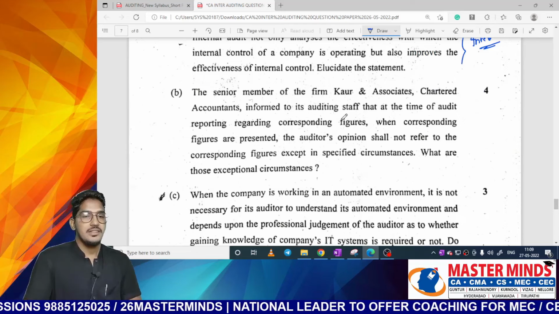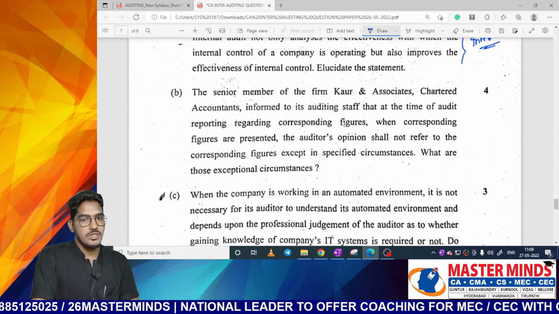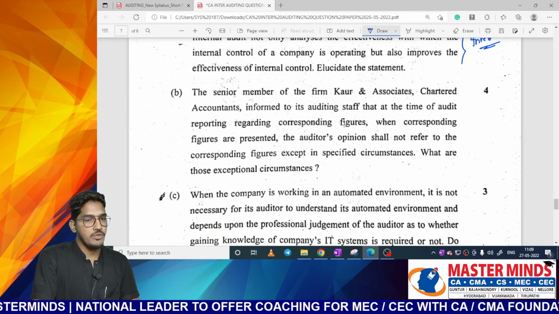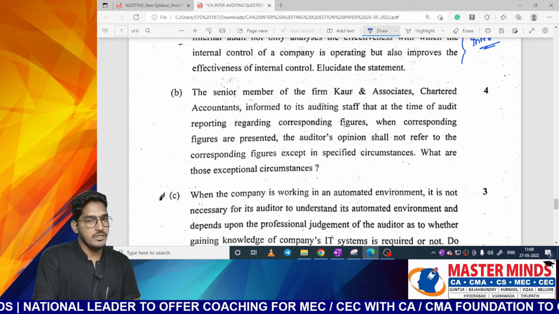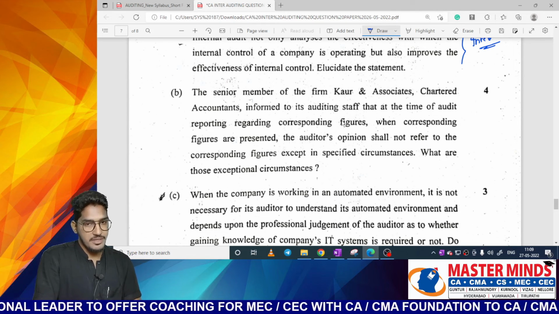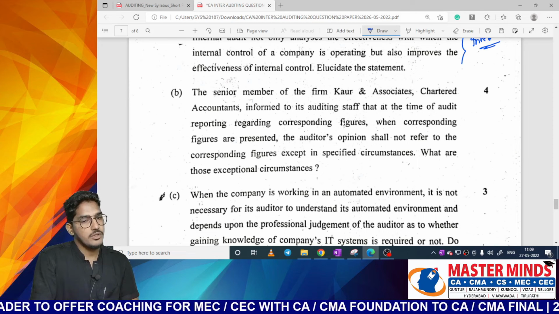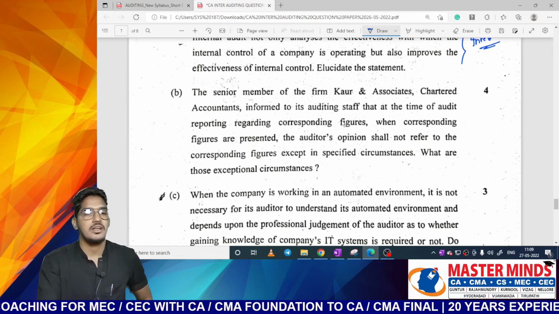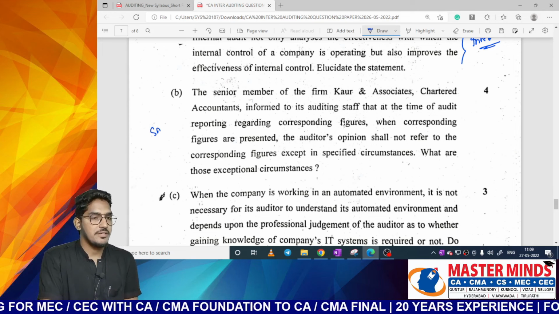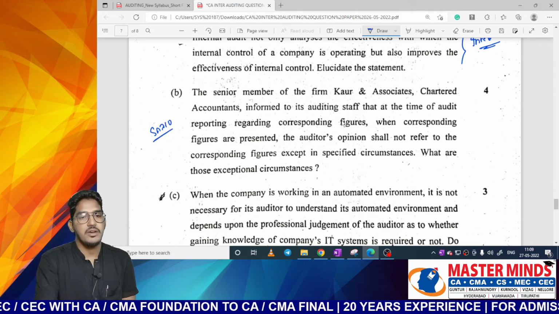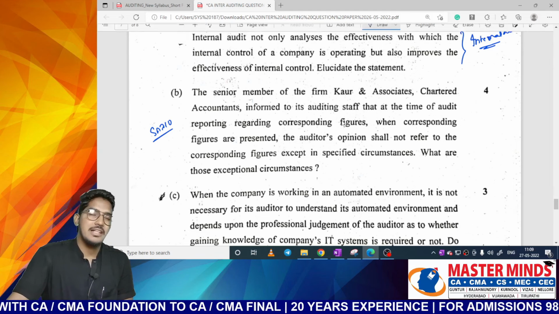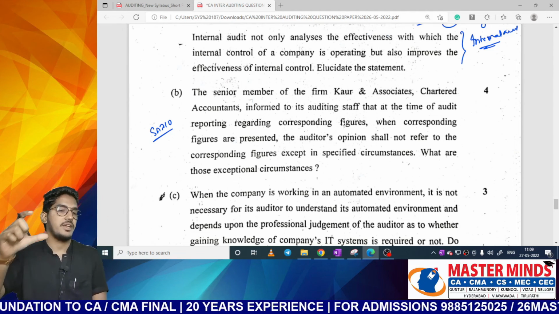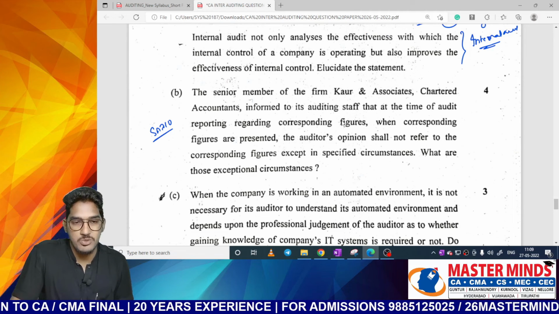Next one. The senior member of the firm, Kaur and Associates, Chartered Accountants, informed its auditing staff that at the time of audit reporting regarding corresponding figures, when corresponding figures are presented, the auditor's opinion shall not refer to the corresponding figures except in specified circumstances. What are those exceptional circumstances? So, a direct question from SA 710. Generally, our opinion will not refer to the corresponding figures except in certain circumstances. What are those exceptions? We have a paragraph in SA 710. That particular paragraph we are supposed to write here.